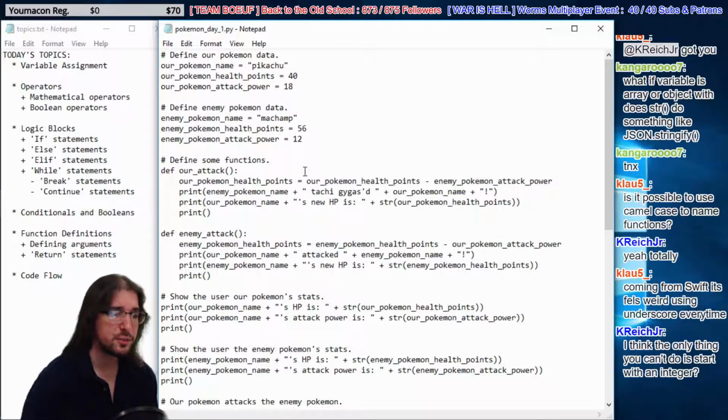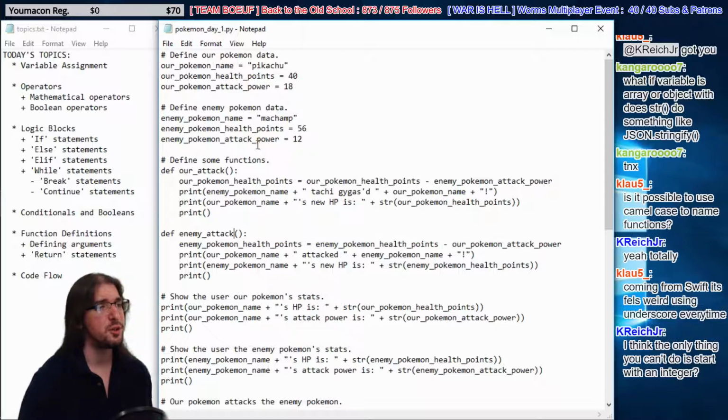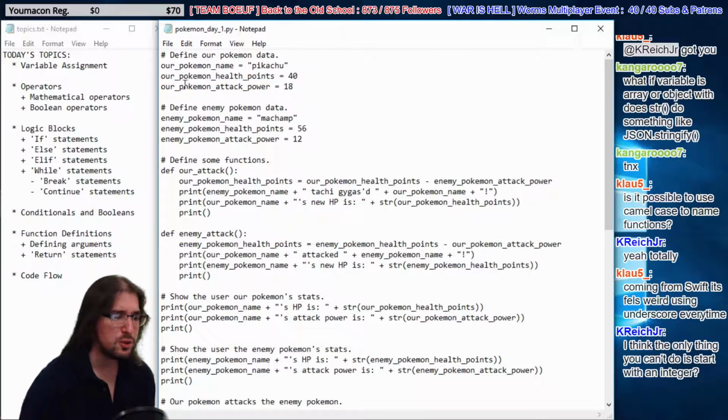So class coming from Swift, it feels weird using underscores every time. Yeah, every language has their own standards and practices, right? Again, it won't cause bugs to use different practices, but in Python, to share your code with other programmers, it makes more sense to follow the standard, which is lowercase with underscores. But again, you can do whatever you want. I'm not your mom. I think the only thing you can't do is start exactly, Kenny.